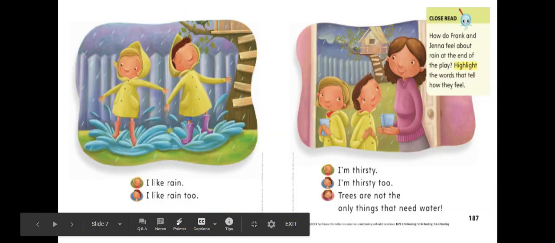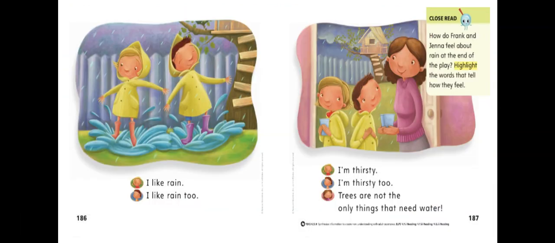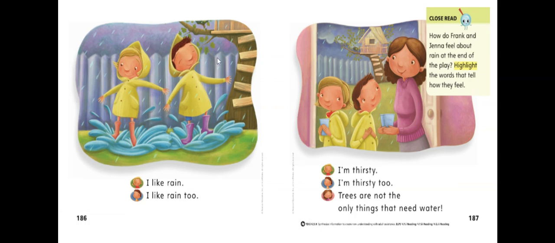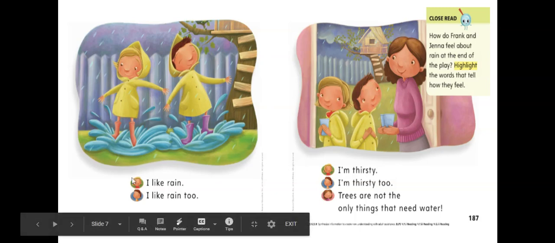Let's go on to page 186. Now look at the picture. What do you see here? What are Jenna and Frank doing now? Look at their faces. Now let's look at the story, the character, and read each line. Jenna says, "I like rain." Frank says, "I like rain too."